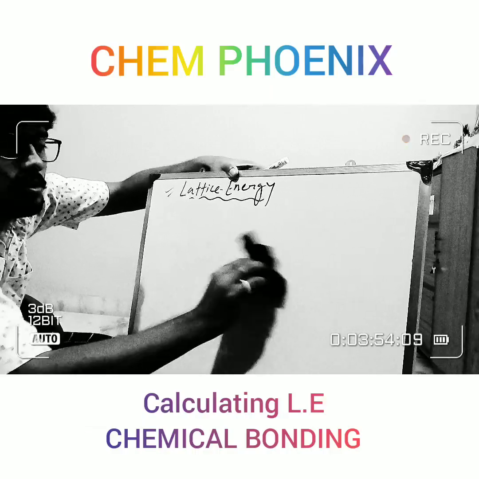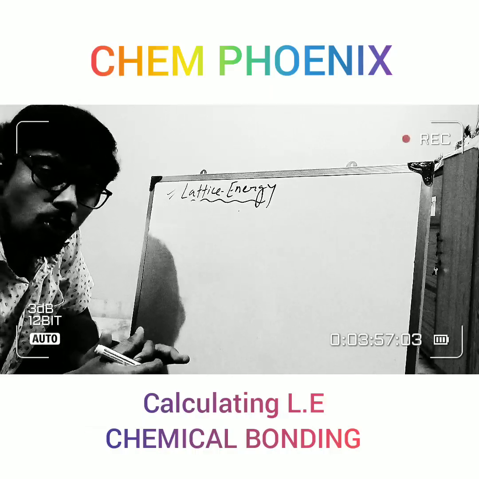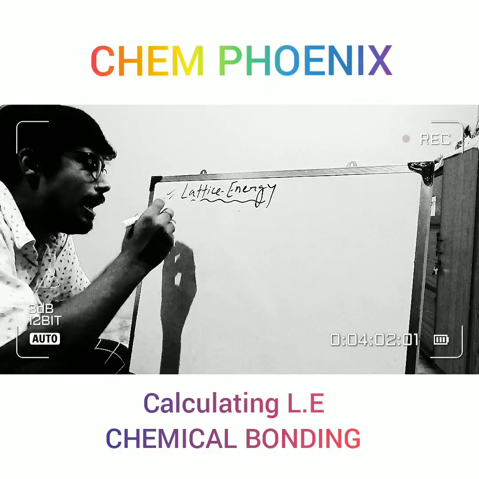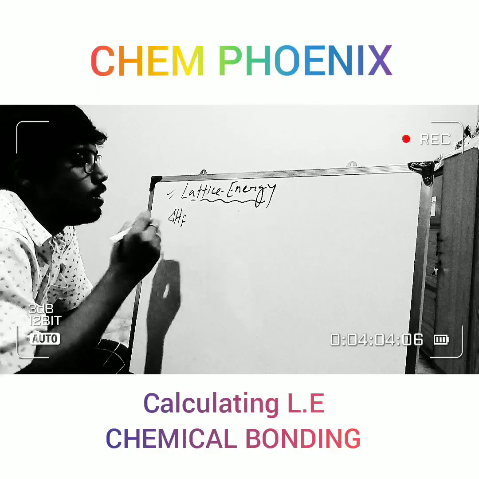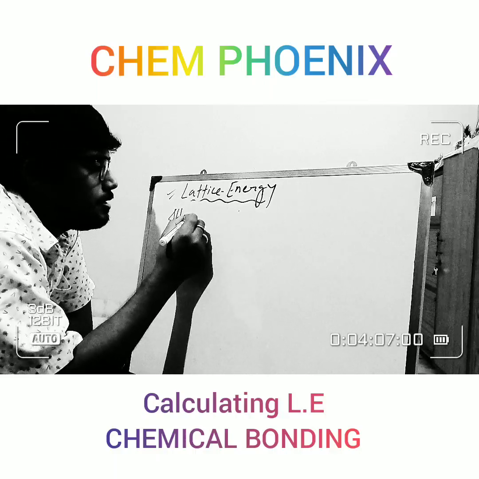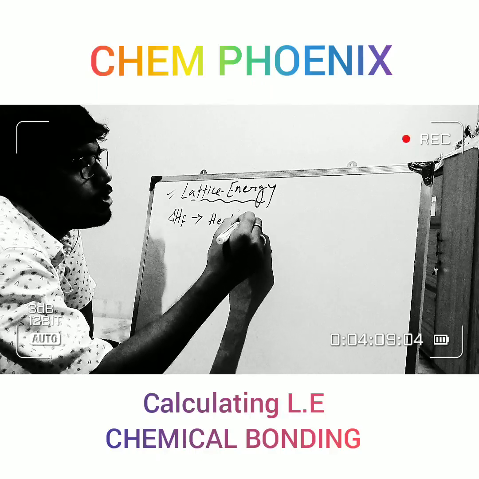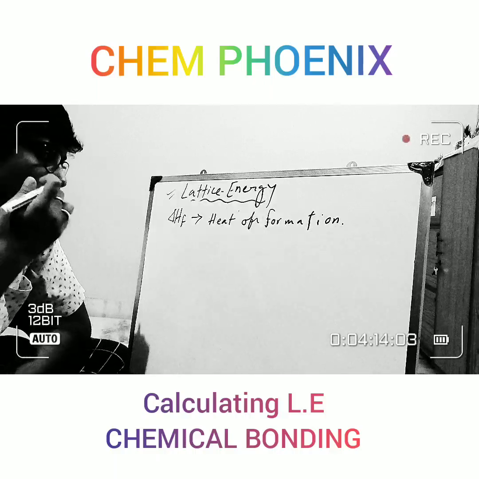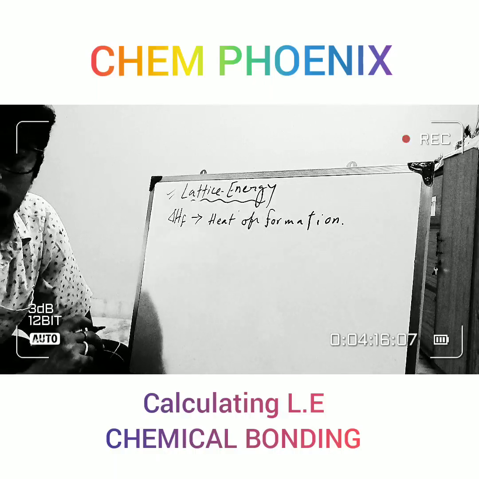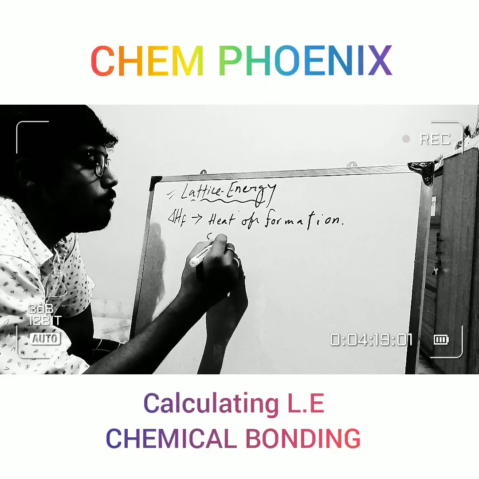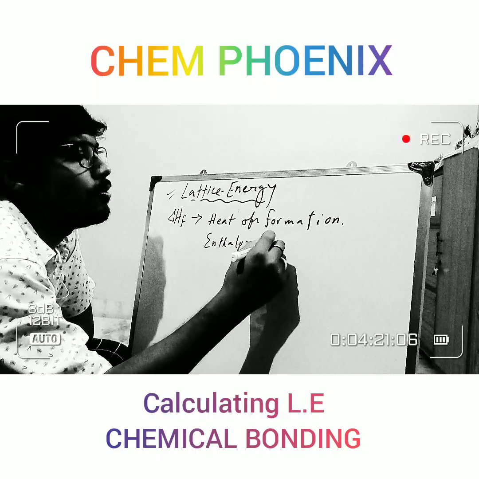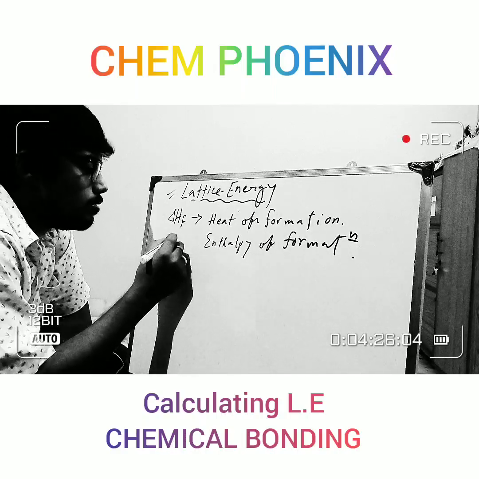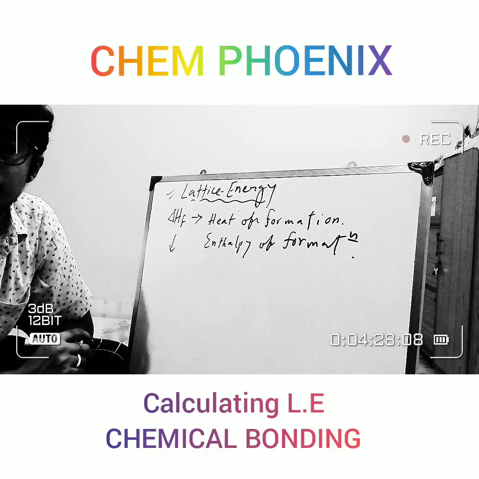Now, in the Born-Haber cycle we will go through many energy terms, right? Like this one. What is it? It is heat of formation, or you can say enthalpy of formation. Clear? What is the definition of enthalpy of formation?